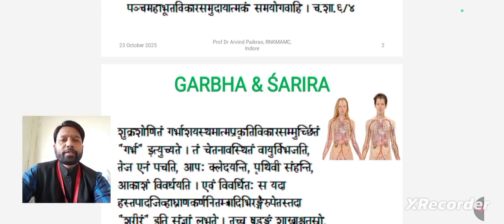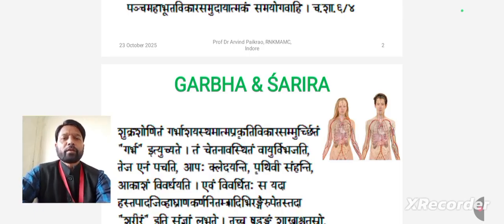Shukrochmanitam Garbhashayasta Atma Vikar Samurchitam Garbha iti uchyate. How Garbha and Sharir are defined, we can see. And earlier, how the Panchamahabhuta can be elaborated. We see both in somewhat detail. It is said by Acharya Susruta.